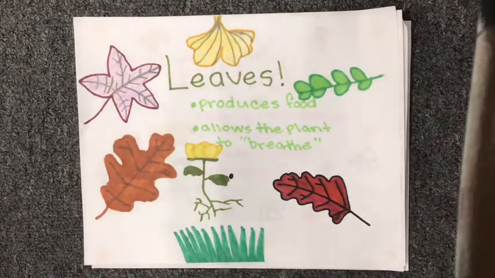Leaves. The next part we will be talking about is the leaves. Leaves are pretty important, although they don't look important. Leaves can play an extremely important role by producing food for the plant and allowing it to, quote unquote, breathe in carbon dioxide.